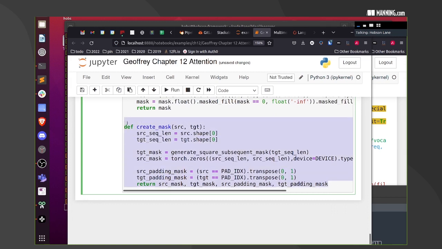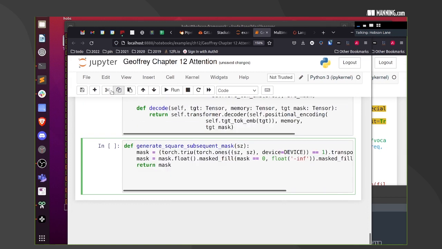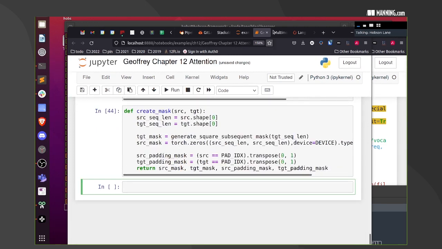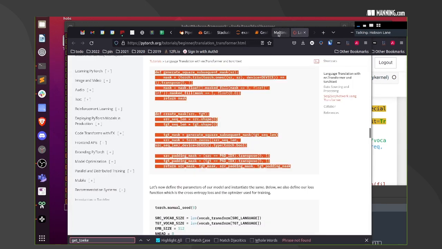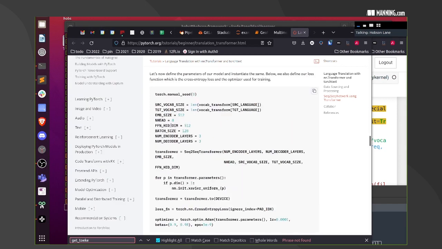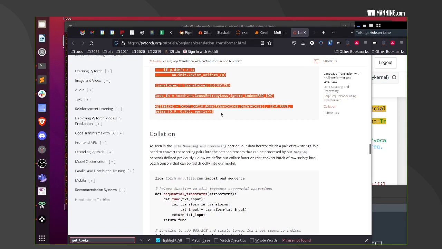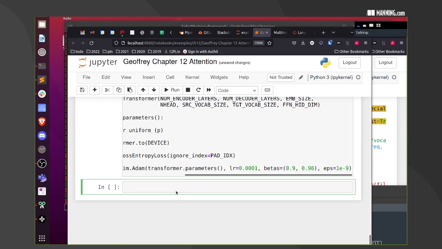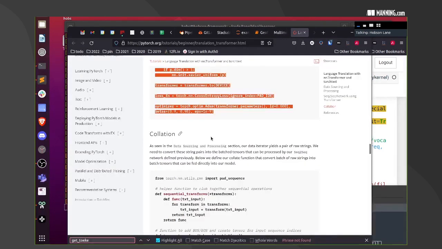We can create this in a separate code block. Let's run them separately. Okay, they both define. And yeah, I like Jeff's much better than all this. This is way too complicated.